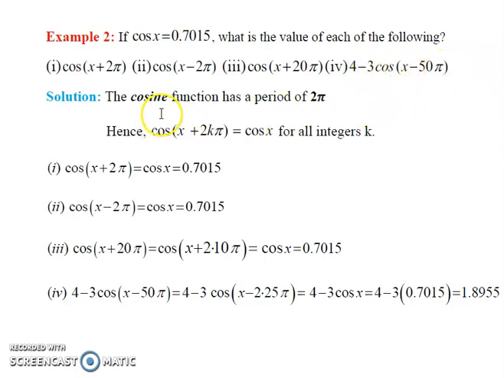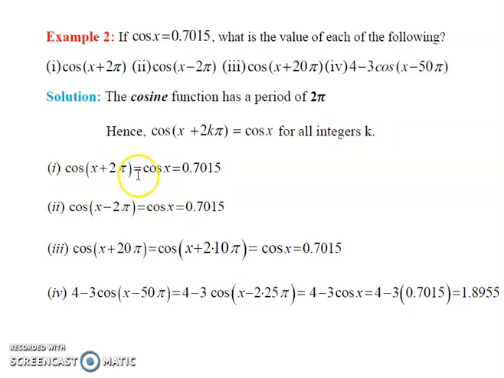We know that the cosine function is also a periodic function with period 2 pi. That is, the function repeats itself after every interval of period 2 pi. We can write cosine of x plus 2k pi is equal to cosine x for all integers k.